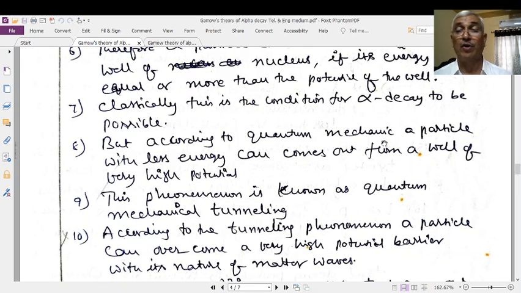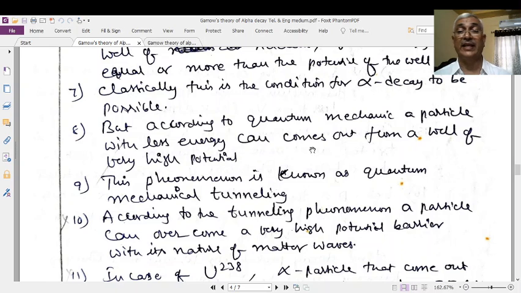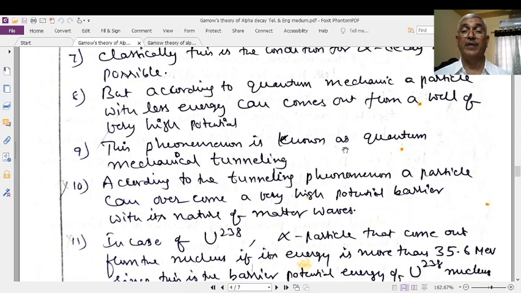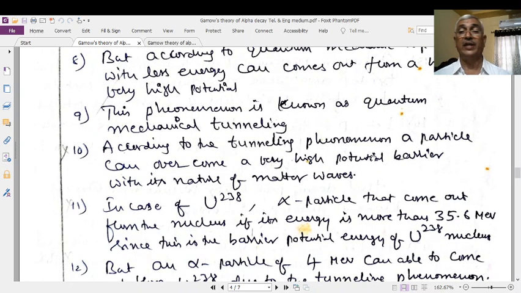But according to quantum mechanics, a particle with less energy can come out from a well of very high potential. This phenomenon is known as quantum mechanical tunneling. According to the tunneling phenomenon, a particle can overcome the barrier. Overcome means a particle can penetrate or tunnel. Tunnel means to dig a hole in order to penetrate the barrier so that it can come out from the other side. This is what is known as the tunneling effect.